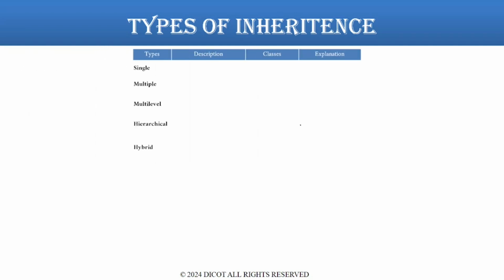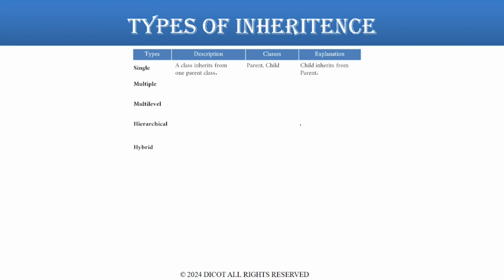Here's a brief explanation of each type along with examples in Python. Types of inheritance. Single inheritance: a class inherits from one parent class. Classes present: parent and child class. Relation: child inherits from parent.